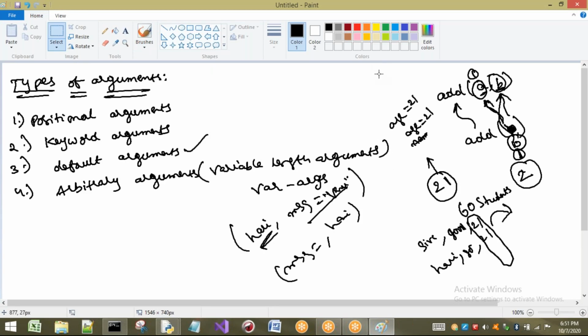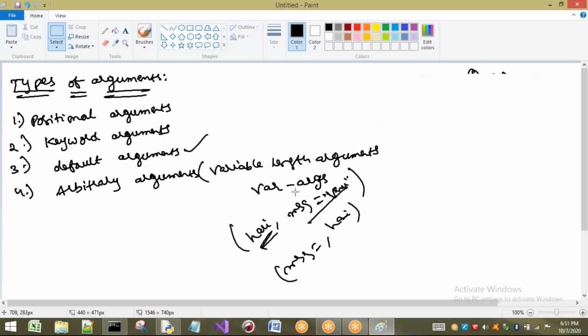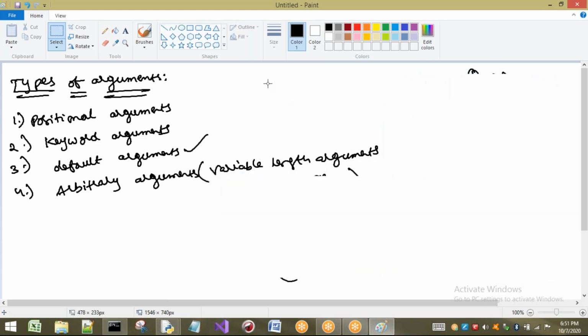Now we are talking about default arguments. So what is meant by default arguments? Now see, we have already discussed the elif statement.